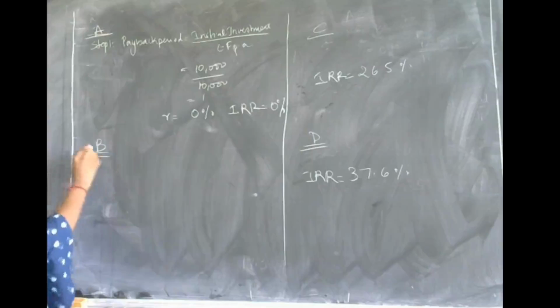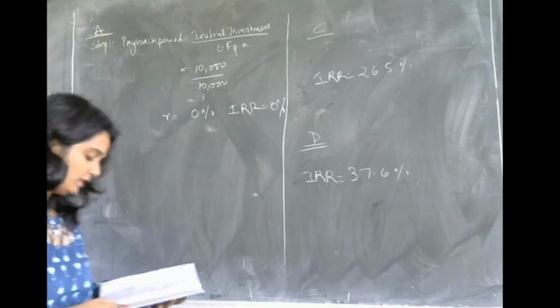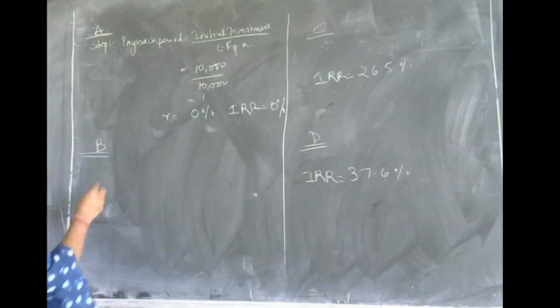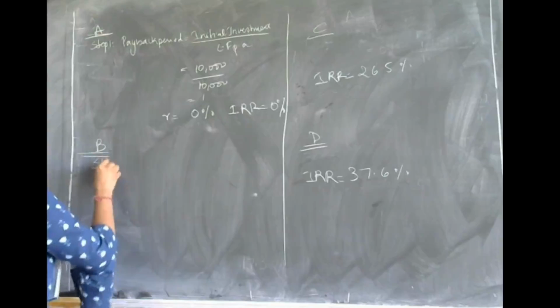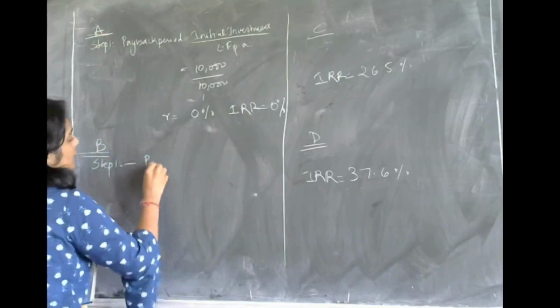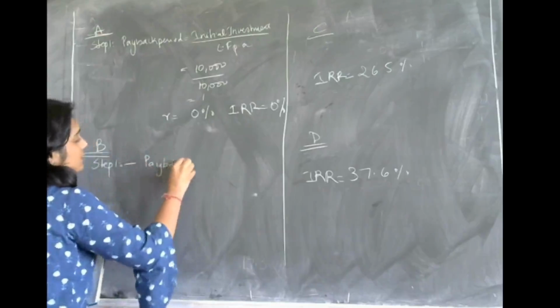Now moving on to B. Okay? So for B, let us find out the payback period. Step 1. In IRR, step 1 is we need to find the payback period.